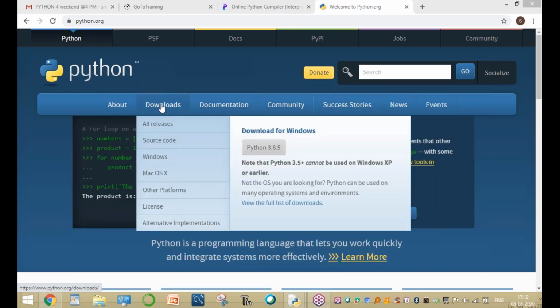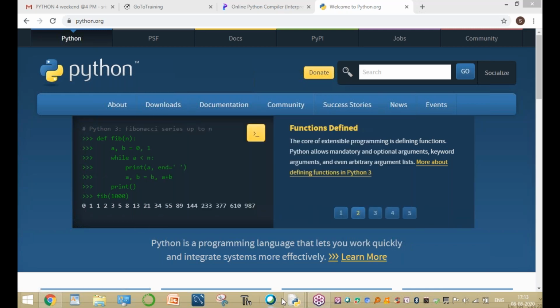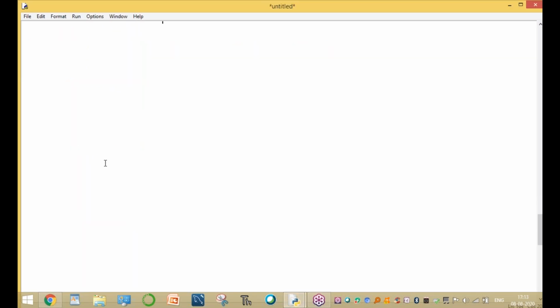In the downloads section, we are using the Windows operating system, though other platforms are available. Click 3.8.5. Clicking means downloading. After downloading, install the software.